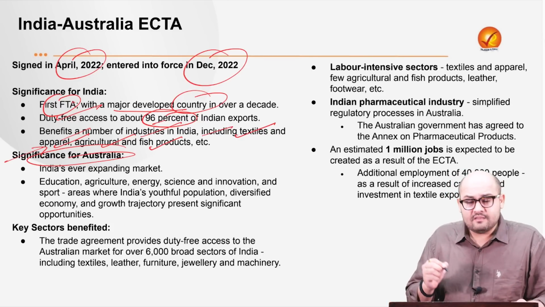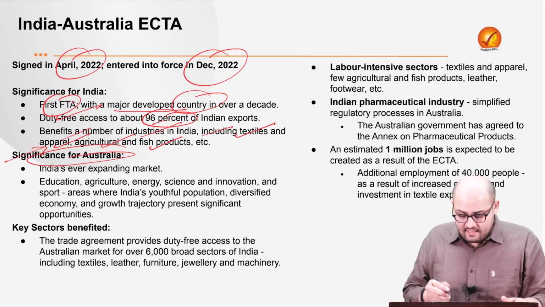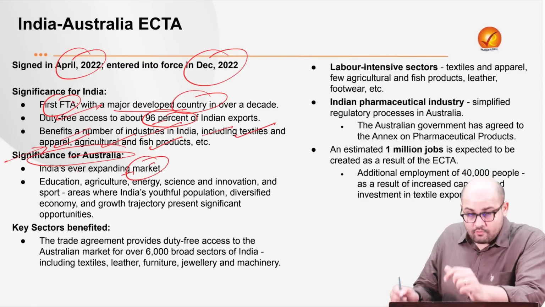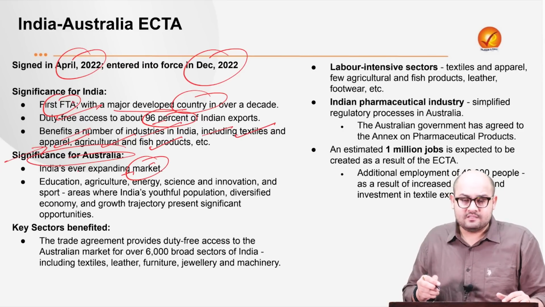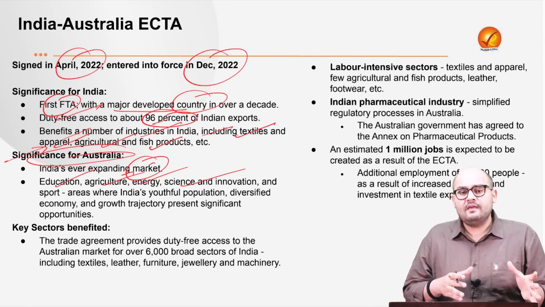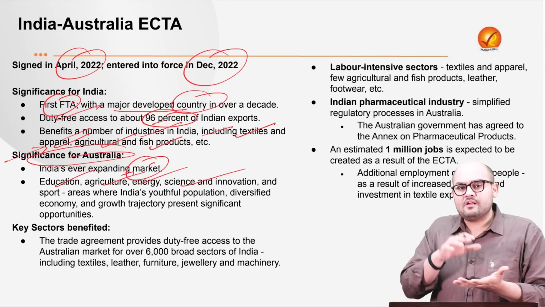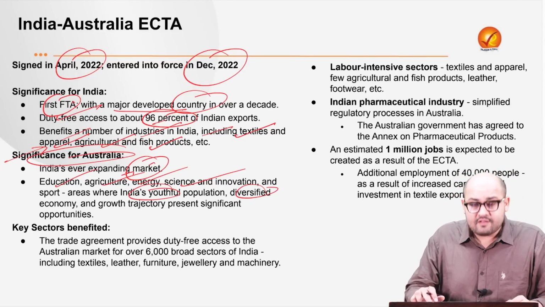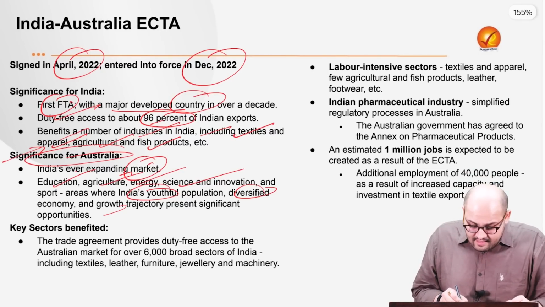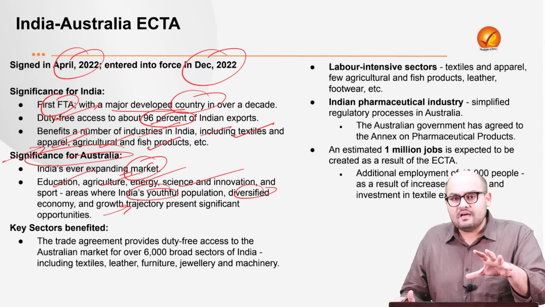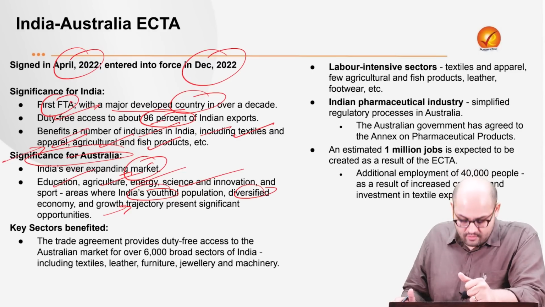We have an ever expanding market and that provides a very good opportunity for Australian businesses. There are some specific sectors, for example, education, agriculture, energy, science and innovation. Over here, there is a prevalence of Indian youth, and we have a diversified economy. So this helps Australian businesses to invest in India and make returns out of it.